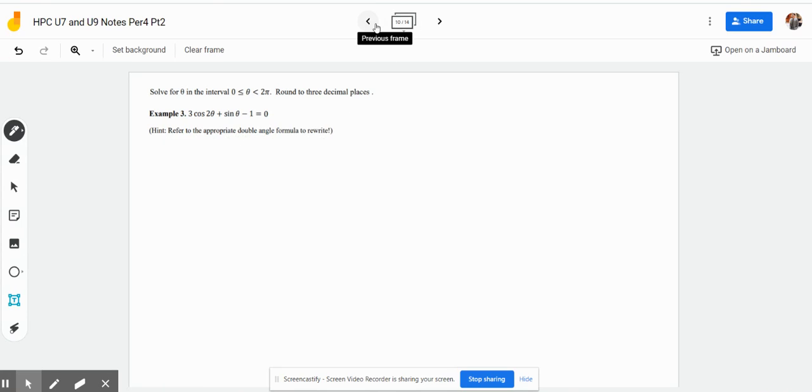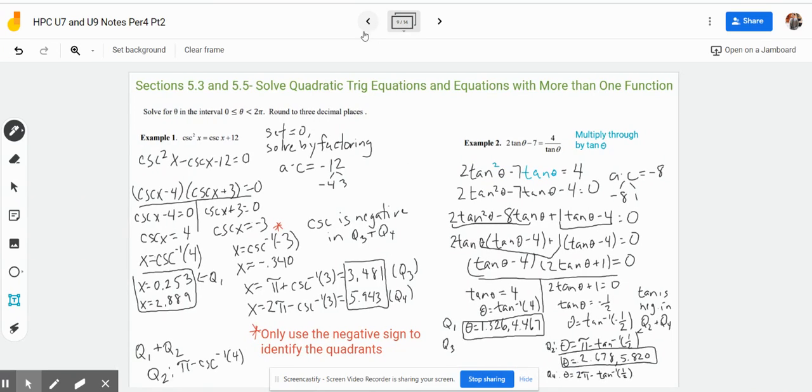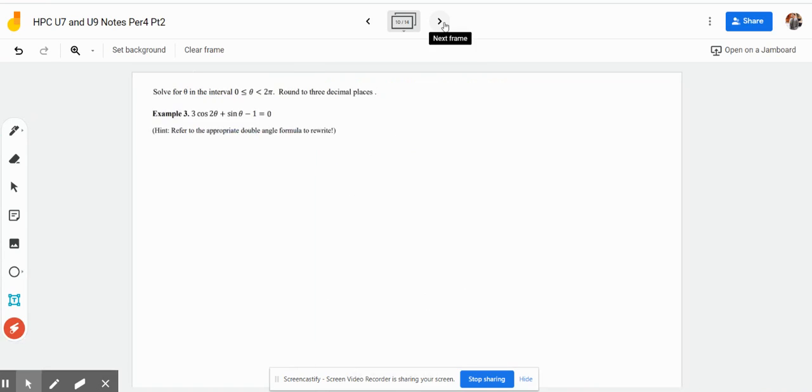If we compare example 3 to the previous two examples, example 1 and example 2 were very clearly in terms of one trig function. Example 1 was in terms of cosecant. Example 2 was in terms of tangent. But in example 3, we have a cosine and we have a sine. And you're like, uh-oh, what do we have to do? Remember, cosine of 2 theta, that double angle, has multiple versions, and I would choose the one that's just in terms of sine.